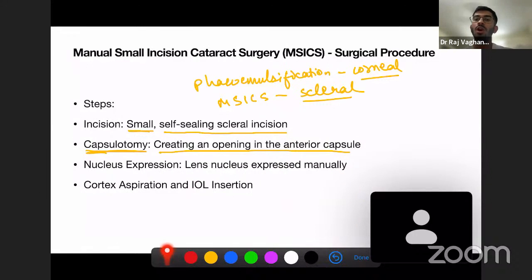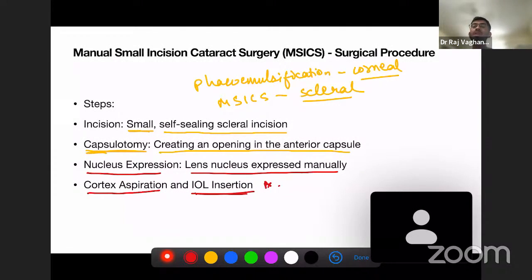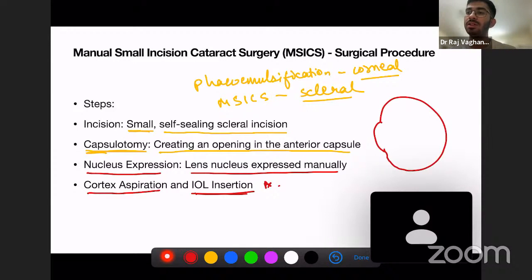Okay, now there was nucleus expression, where the lens nucleus is expressed manually, and there was cortex aspiration and IOL insertion. So first you are making an incision on the sclera. After making an incision on the sclera, you enter the anterior capsule. You are expressing the nucleus, which means you are degrading the nucleus. After you have degraded the nucleus, you are aspirating the cortex.